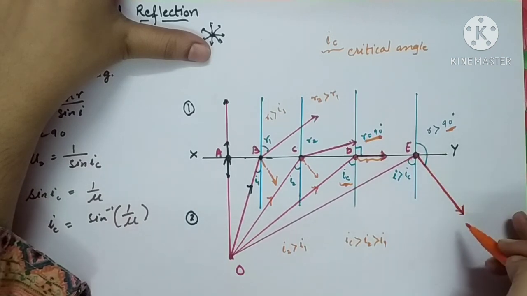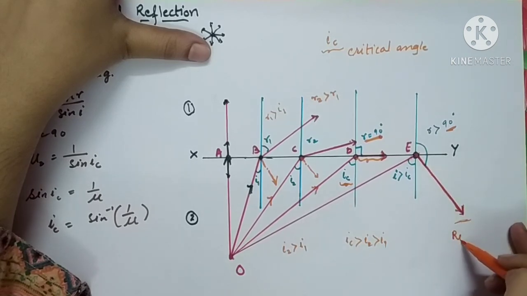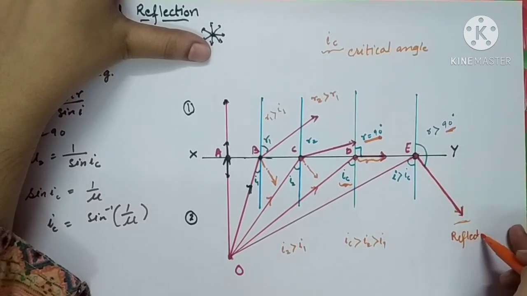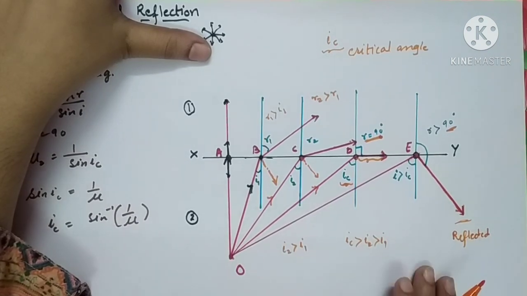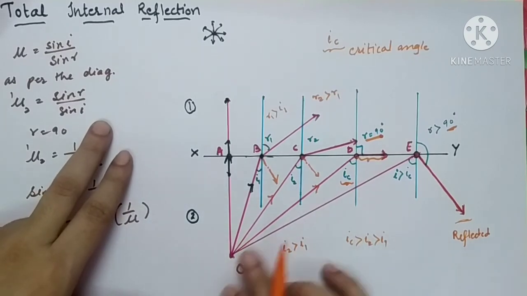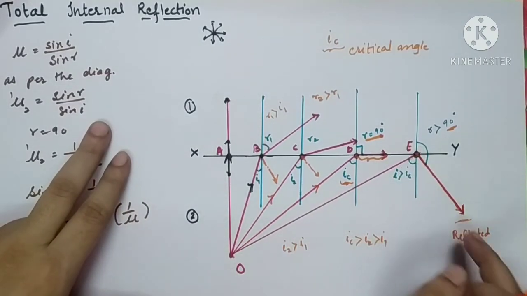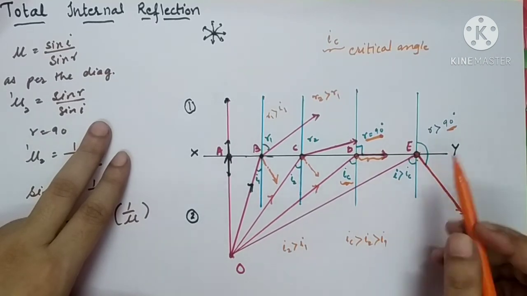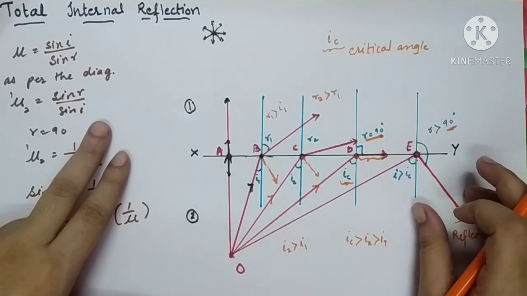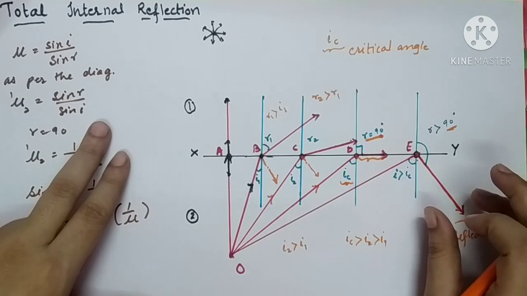This is the refracted ray which is coming inside the denser medium, and it appears to be a reflected ray. So the total part of the ray of light is now going to come inside the same medium. That is why this process is called total internal reflection.